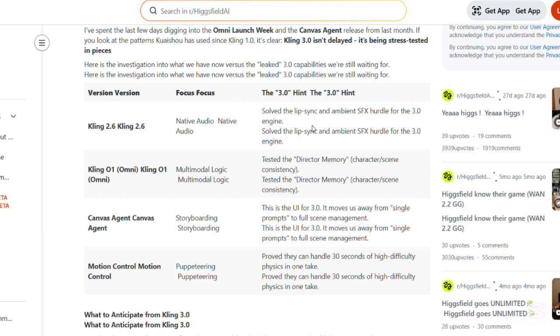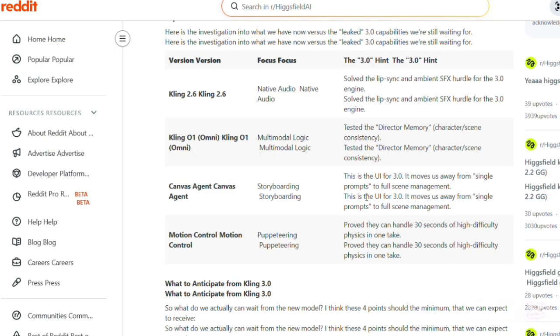So Kling 3.0 is going to solve the lip sync and the ambient SFX hurdle for the 3.0 engine. Okay, so the lip sync is going to be more natural in Kling 3.0. And then another beautiful thing about Kling 3.0 is that it is going to move away from single prompt to full scene management. So it's no longer going to be just a single prompt to create a 10 seconds video. You can literally write a full scene prompt and it will create the whole scene for you in just one prompt. Isn't that amazing?